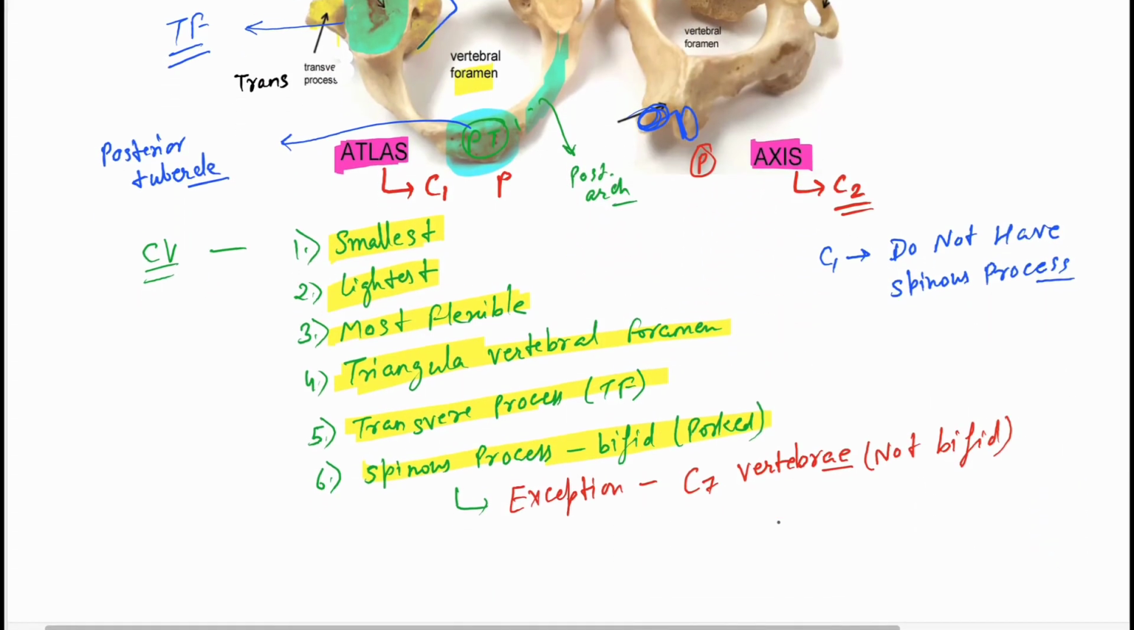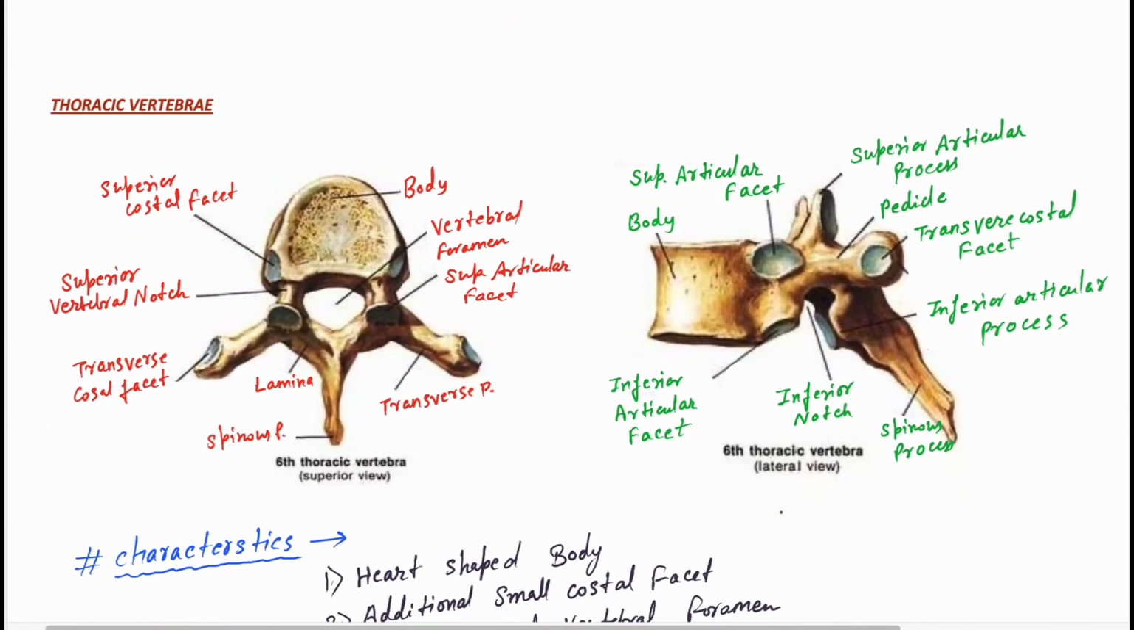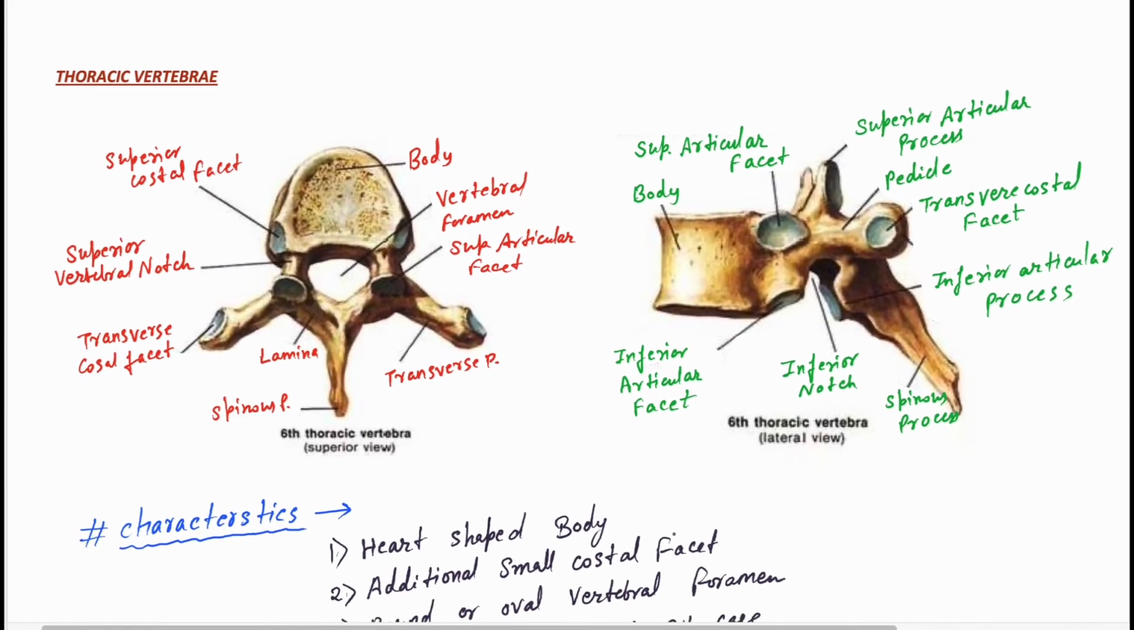So let's now talk about the thoracic vertebra. We have the thoracic vertebra here. We talk about the sixth thoracic vertebra, and this is our superior view, and this is our lateral view. Okay, let's talk about the sixth thoracic vertebra superior view.